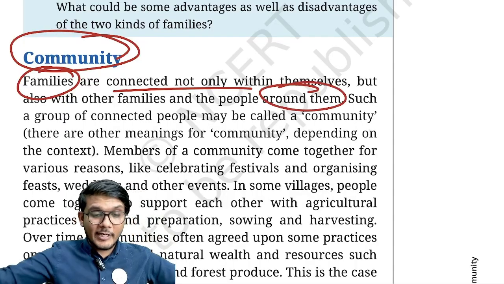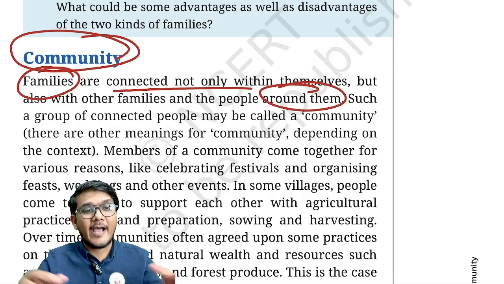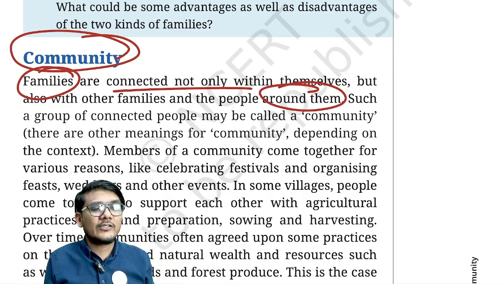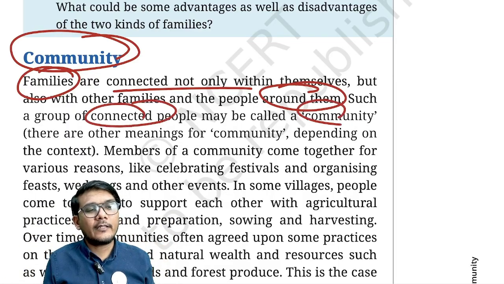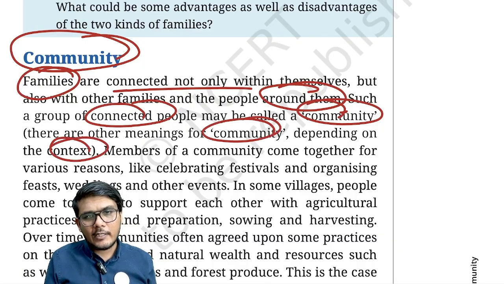We live in a community. We are surrounded by our neighbors, with our service providers, with the shopkeepers, and all these connected groups of people, we call it the community, right? Now there are other meanings for community depending upon the context, but we are taking this context right now.